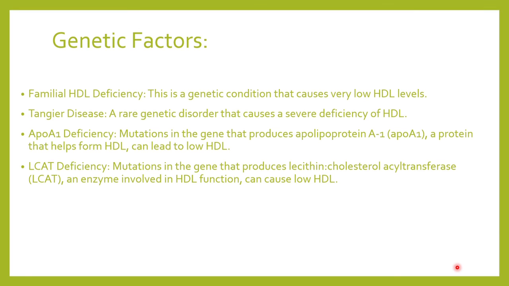There are certain genetic factors, like familial HDL deficiency. In this condition, the HDL levels are very low. Then you have Tangier disease, which is a rare genetic disorder which will cause severe deficiency of HDL. HDL levels are very low, less than 5 milligrams. And then in certain conditions, there is apoA-I deficiency. What happens is there is a mutation in the genes which produce this apolipoprotein A1, and this is a very important part of the HDL.